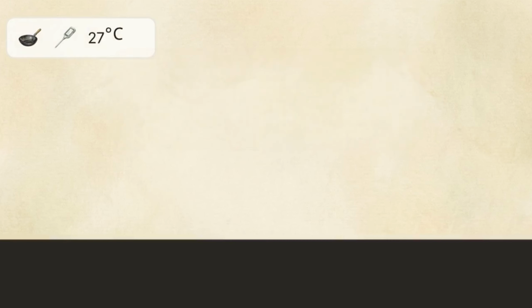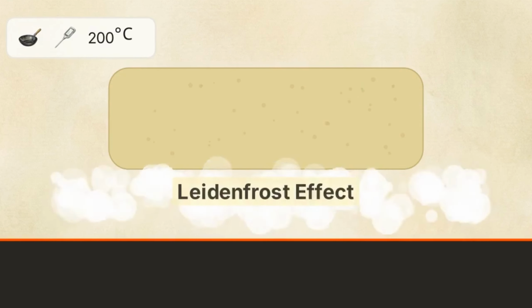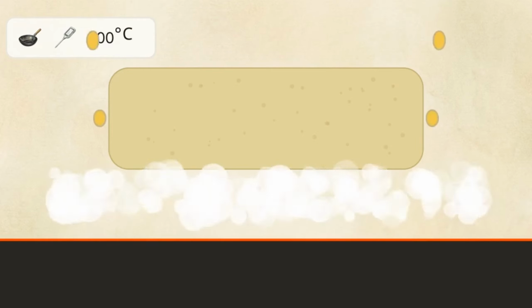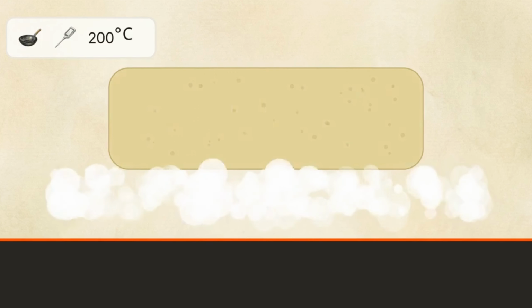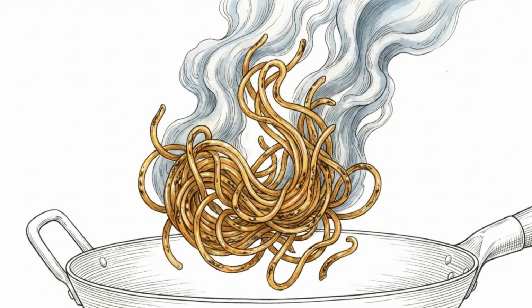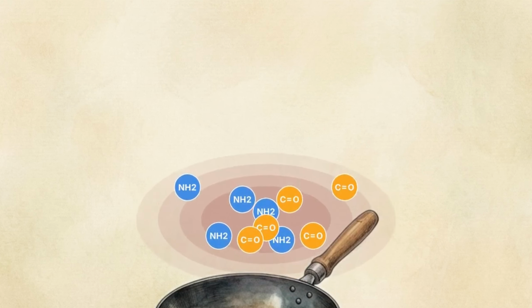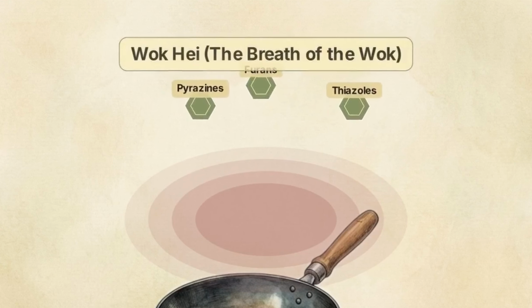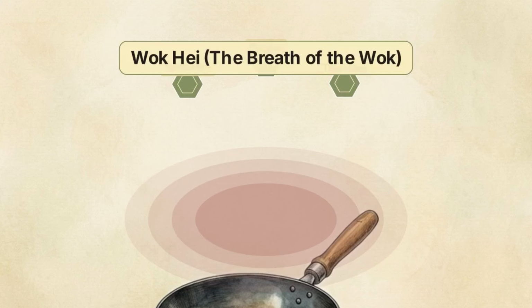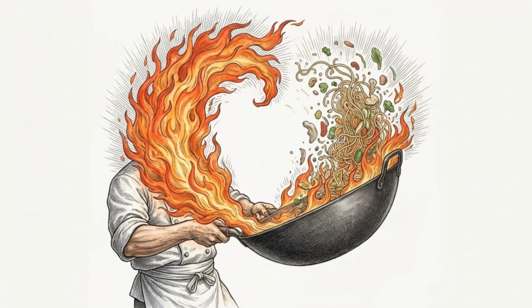This creates a microscopic high-pressure zone, known as the Leidenfrost effect, which repels the cooking oil while simultaneously steam cooking the noodle's interior. Simultaneously, the intense heat triggers a cascade of non-enzymatic browning called the Maillard reaction. Nucleophilic amino groups from the structural proteins react with carbonyl groups to generate the volatile organic compounds that define the smoky aroma of wok hei. Traditional wok frying executes a violent, highly calibrated physical phase transition and a complex chemical reaction simultaneously.